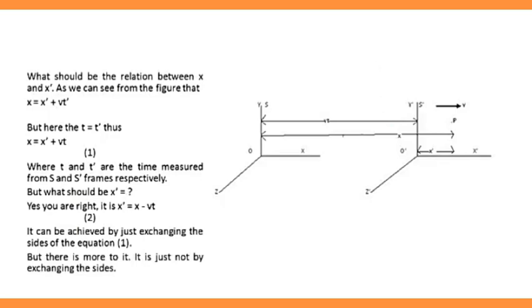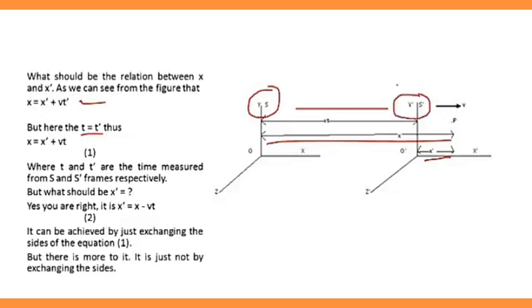Now what should be the relation between x and x dash? As we can see from the figure, x equals x dash plus vt, but here t is equal to t dash. Therefore we can write that x equals x dash plus vt. The meaning of t equal to t dash is that there are two frames.